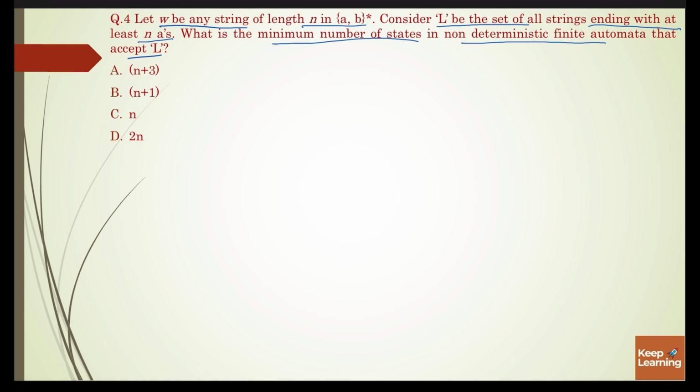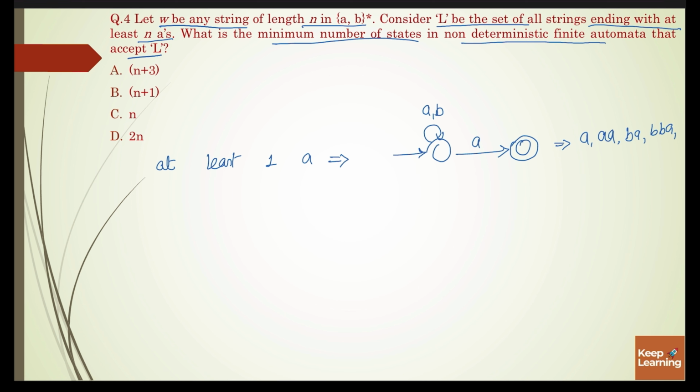So first consider the set of strings ending with at least 1 a. Its corresponding NFA will be: the minimum length string will be a. Now there is no restriction at the beginning, so we can apply a self loop. So it can accept a single a, aa, ba, bba, bbba. So it is ending with at least 1 a.